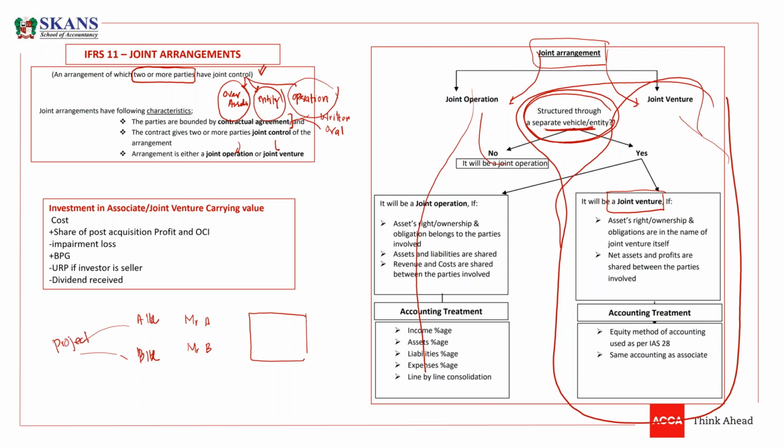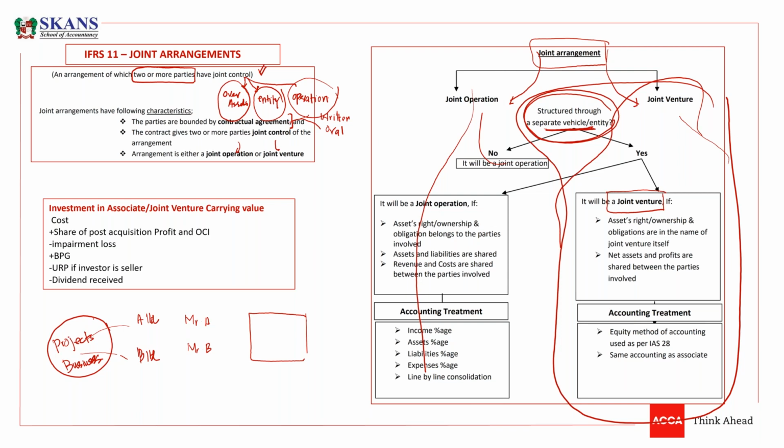They want to do business, and they need the expertise of each other. So A Limited needs the expertise of B Limited, and B needs the expertise of A Limited. So there are two entities, they want to do business combined.